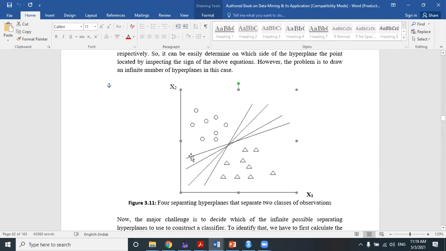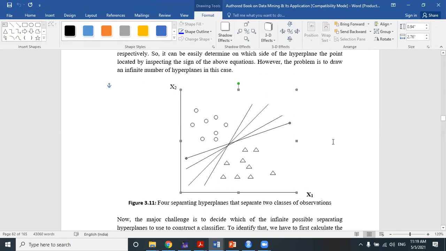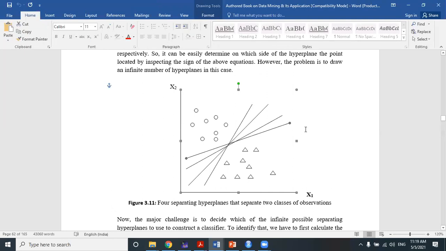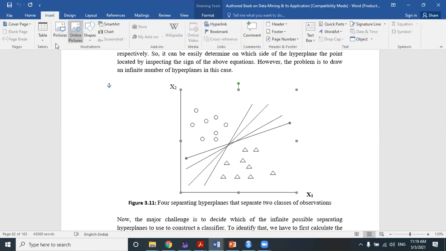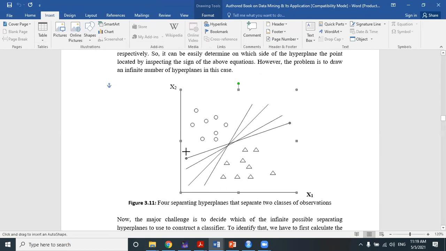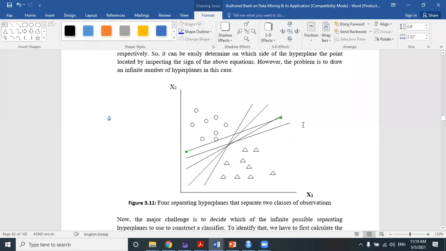If we consider any one of these straight lines, the corresponding margin will be different based on the straight line. Suppose we consider this straight line, then the margin of this straight line will be determined by the nearest point. The nearest point will be the margin of this straight line.